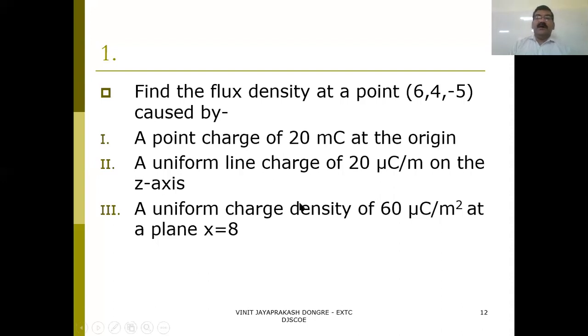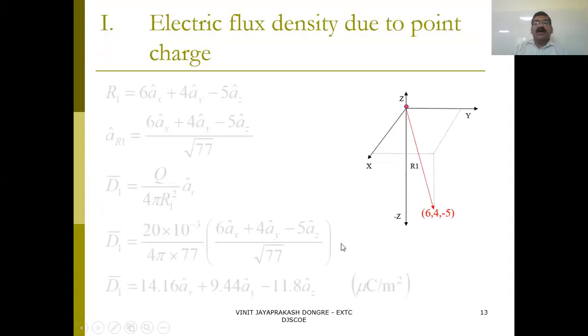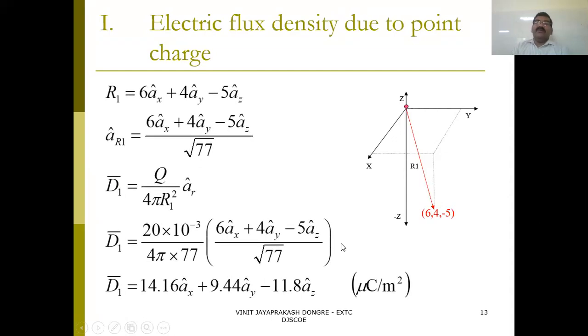Now these three charges are there: point charge, line charge, and surface charge. How will we do it? First, the point charge is kept at the origin, and you have to find it at (6, 4, -5). The diagram is important. Multiple times I'm saying it is 6 on the x-axis, 4 on the y-axis, and minus 5 downwards. So this is your vector r.